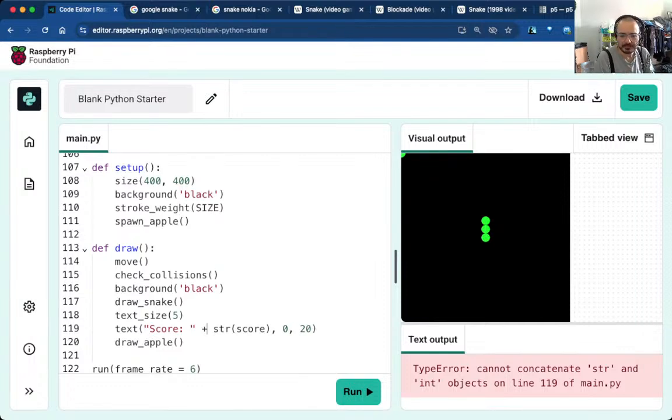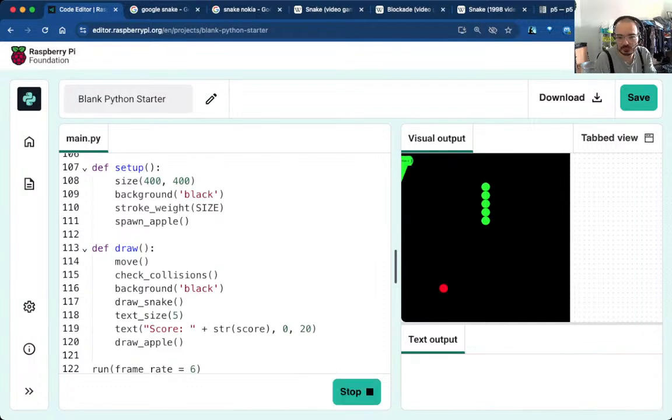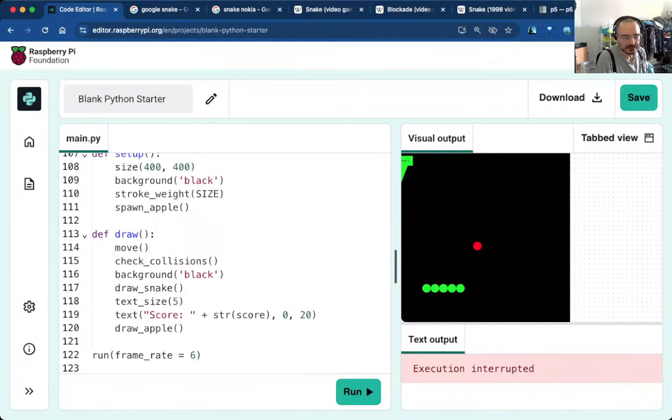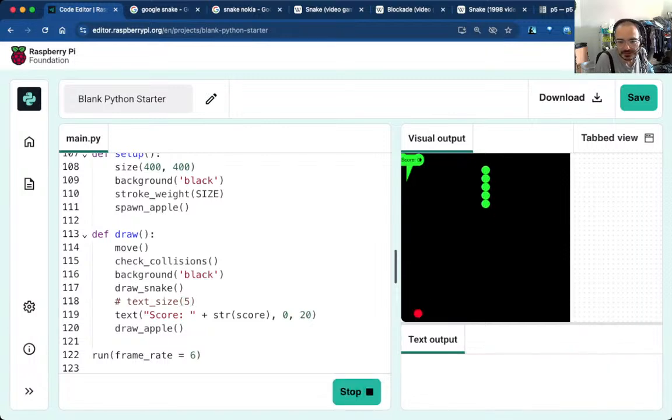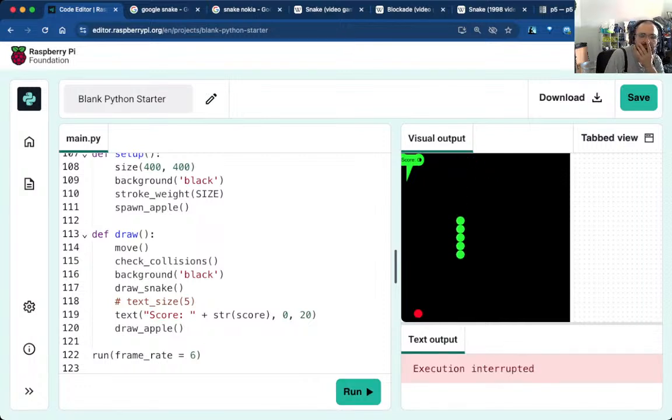Okay, we're back on track. Right, what is going on here? Do you know what? Maybe I just don't put any text size. Maybe I don't really understand how it works well enough. The stroke weight. Yeah, okay.